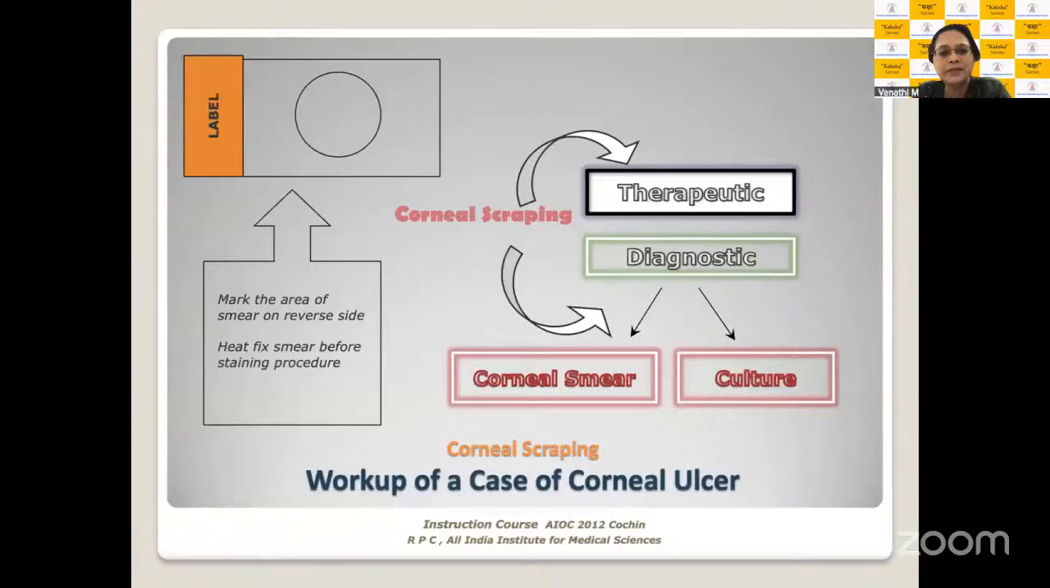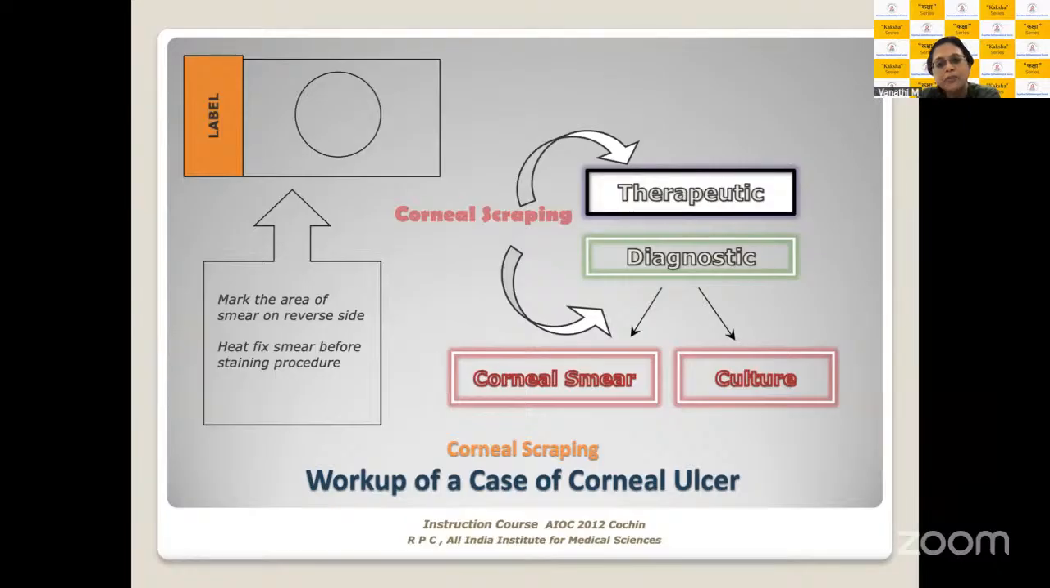You can place a cover slip over it if you want to look at a simple KOH mount, or if you want to do a Gram stain or Giemsa, you will stain these accordingly, and then have a look at it under the microscope. You can heat fix your slide once you have applied the material so that it helps you better when you are staining. Again, corneal scraping is largely diagnostic, but also can be therapeutic.